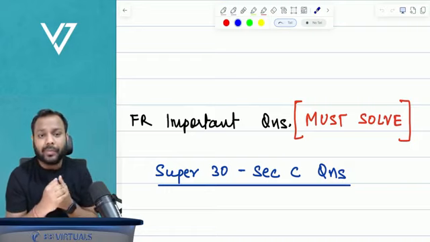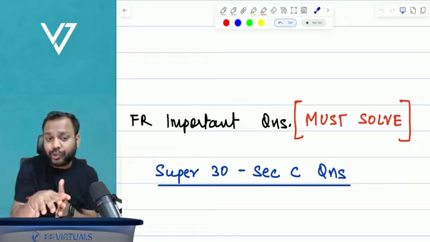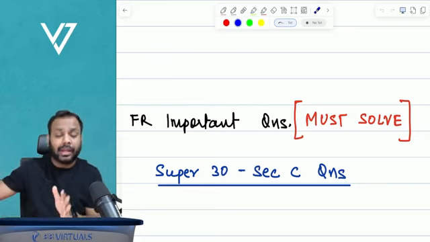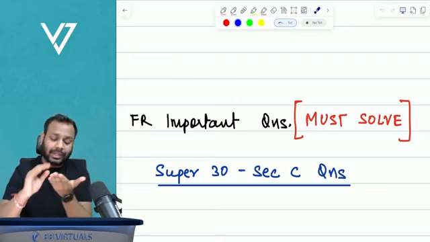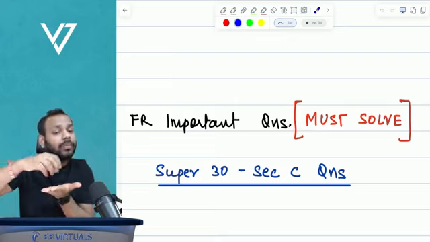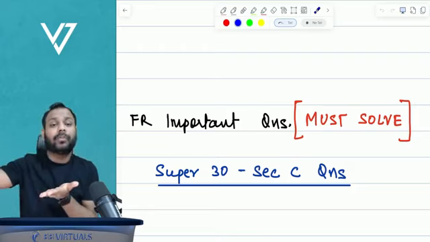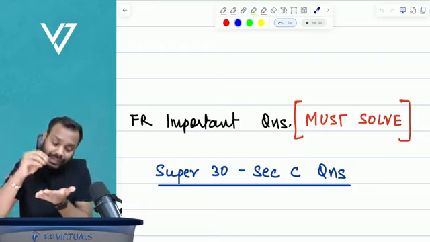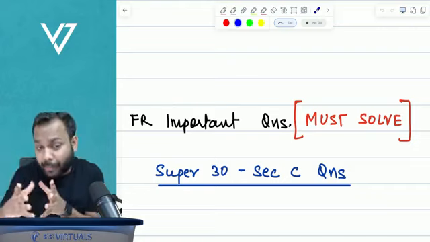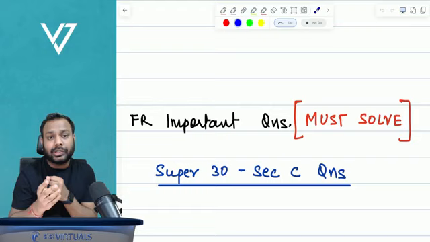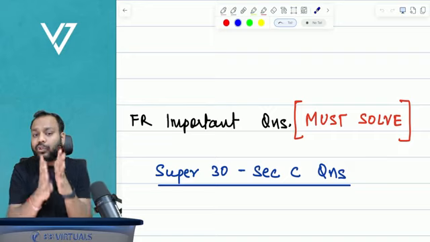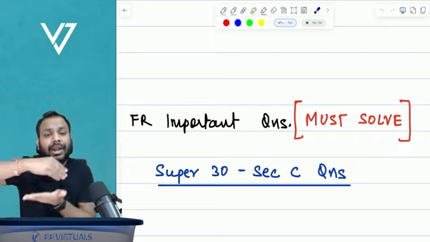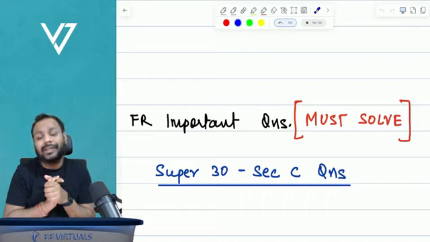By way of important question, I don't mean to say that these questions will be repeated in the exam again. No, what I mean to say here is these are the questions which cover almost all the requirements which might be asked in the exam. These are the questions which are a little bit complex. These are the questions which cover most of the adjustments. And if you solve these, it will help you in coverage of the entire syllabus of Section C.